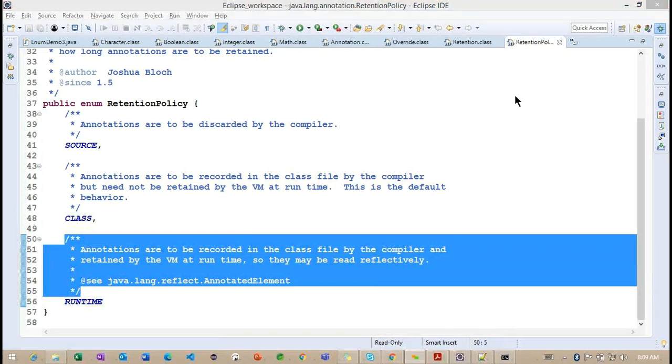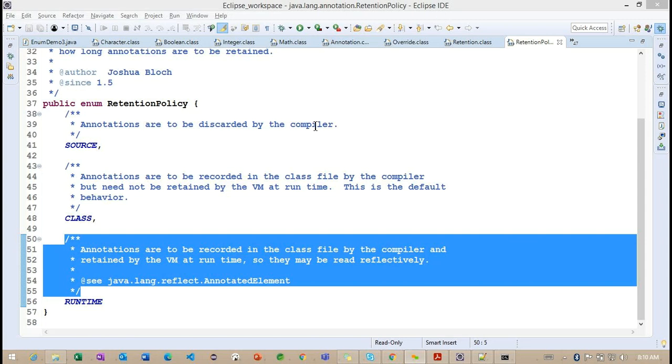Now we need to understand the retention. Retention has an internal retention policy. Whatever custom annotation we are going to create, we are given an option: whether it needs to be available at the source level, or at the class level, or at the runtime. Getting the point. These are the three we need to understand here.